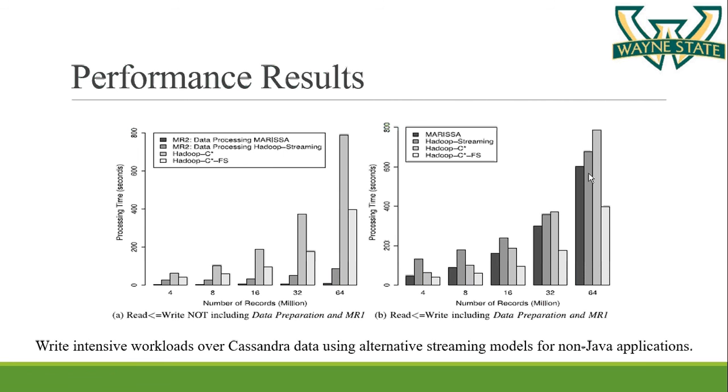So for the write-intensive workloads, including the data preparation and MR1 costs, Hadoop C is nearly 1.2 times faster at the 64 billion records and almost 1.5 times faster than Marisa. It is 3.3 times faster than Hadoop streaming.